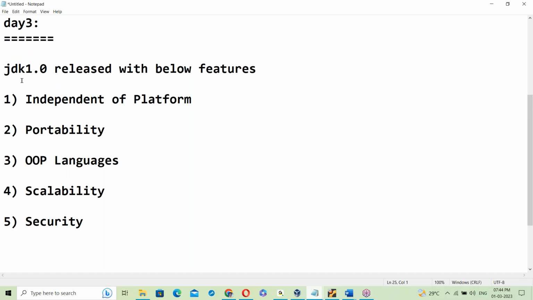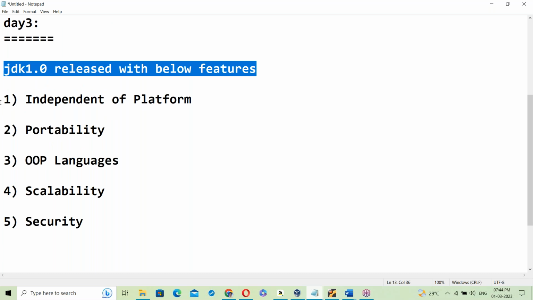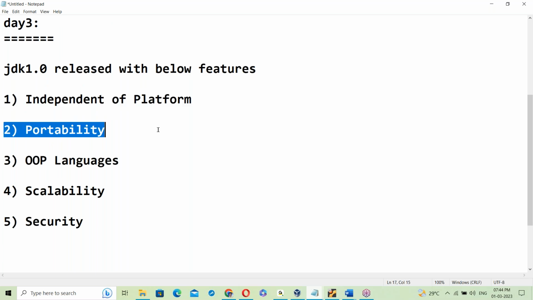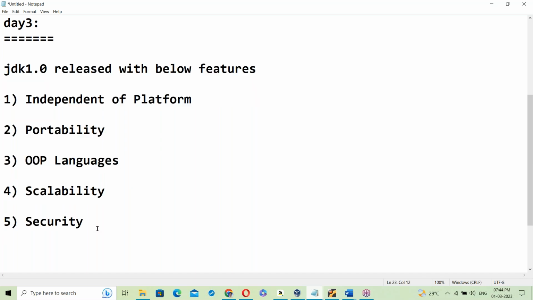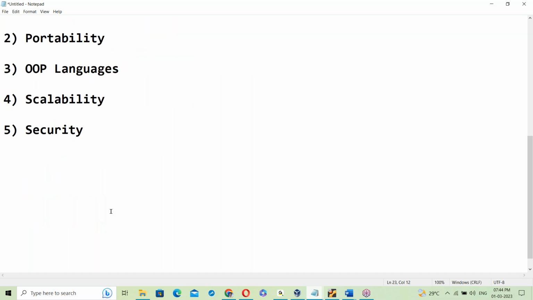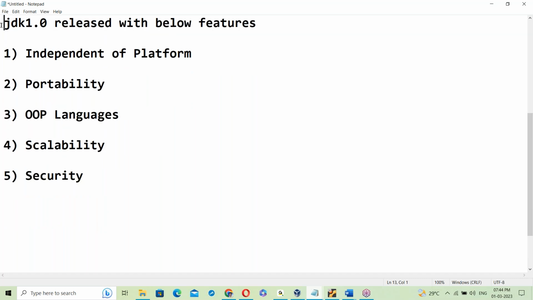These are the JDK 1.0 features: independent platform, portability, object-oriented language, scalability, and security. These are the first initial features of the first version.